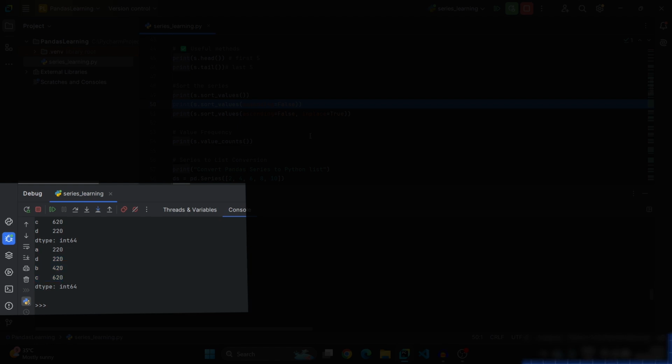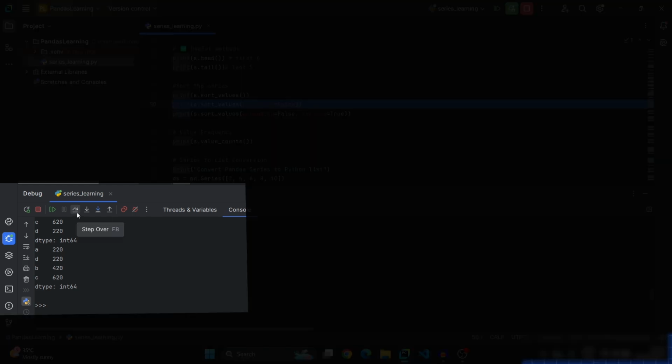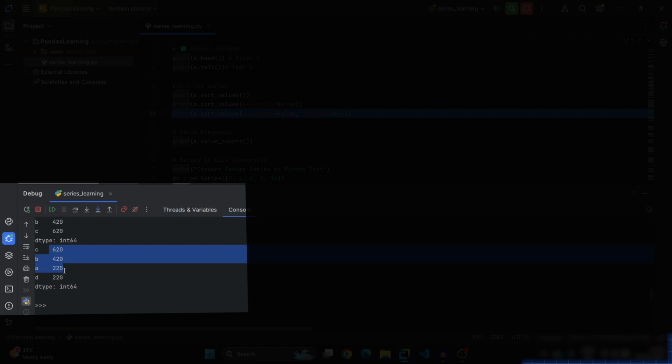For example, if you want to sort values in descending order, then in the sort values method, you need to mention ascending equal to false. By default, ascending will be true. Manually, you need to enter ascending equal to false. Then series will be sorted in descending order. Let us see. See, series is sorted in descending order.